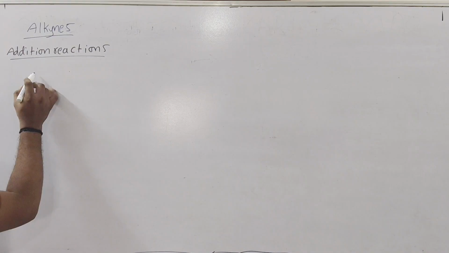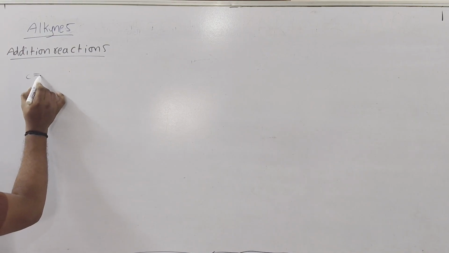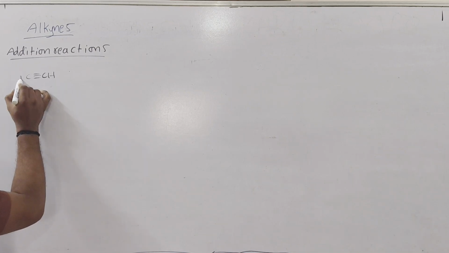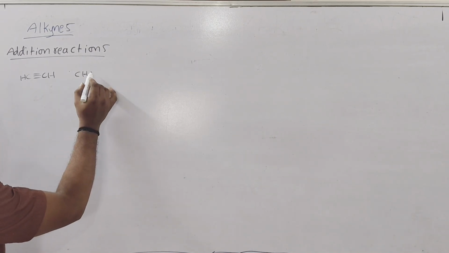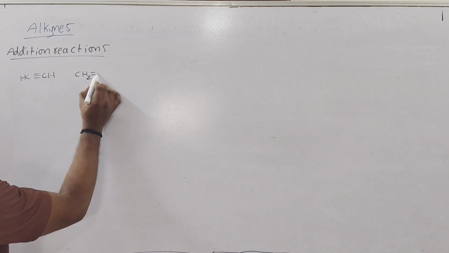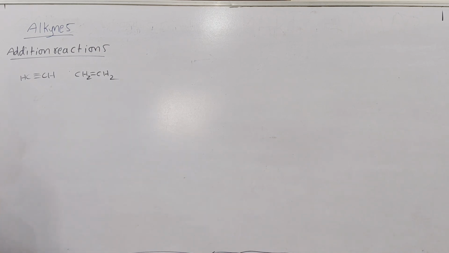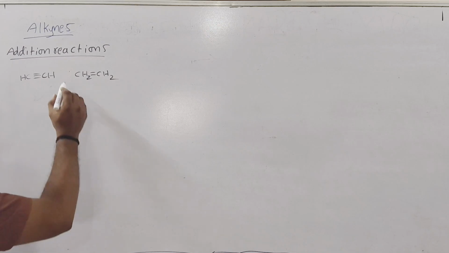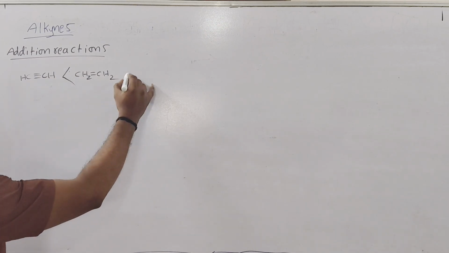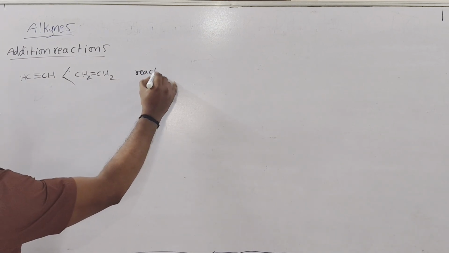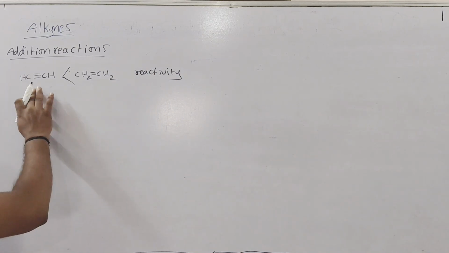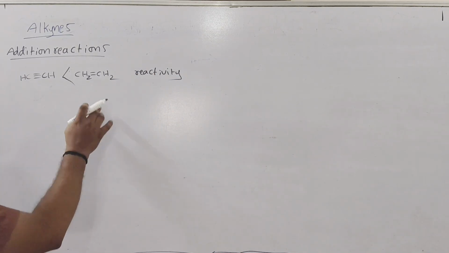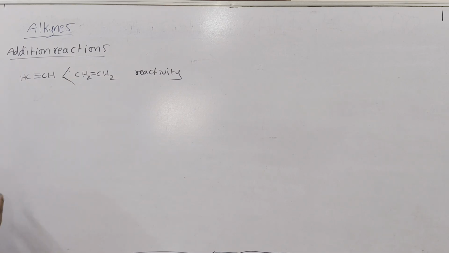In alkynes, a carbon carbon triple bond will be there. In alkenes, a carbon carbon double bond will be there. In these two, which is more reactive? Here alkenes are more reactive. You see the reactivity, alkenes are more reactive than alkynes. Why are alkenes more reactive than the alkynes?